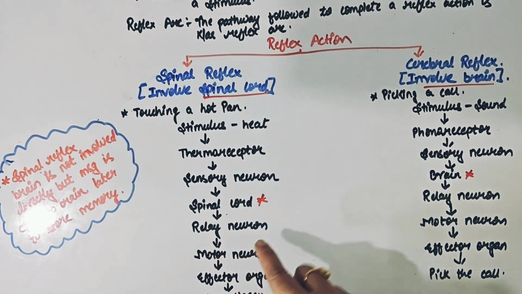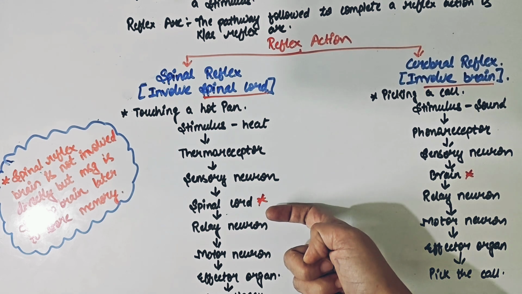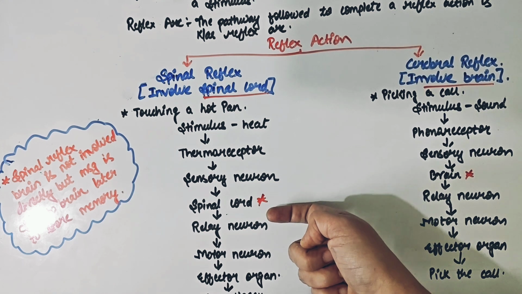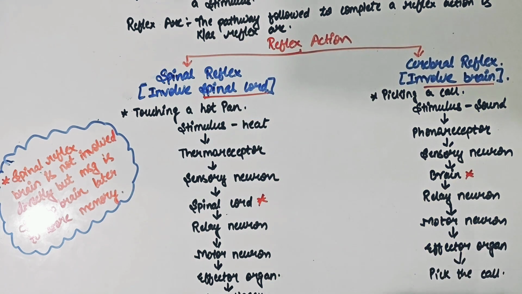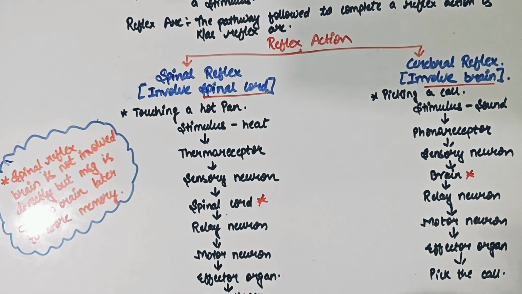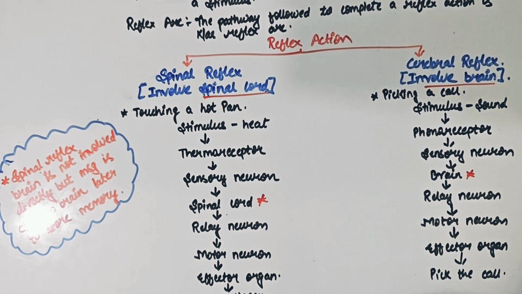For quick situations where the response has to be quicker, it goes through the spinal cord. Where there is no time to process, a quick reaction is needed to protect your body. Spinal reflexes happen. And if the situations are normal, in that case, the brain, being the major organ, takes enough time to take a decision, and relaxingly you take decisions and complete your action.